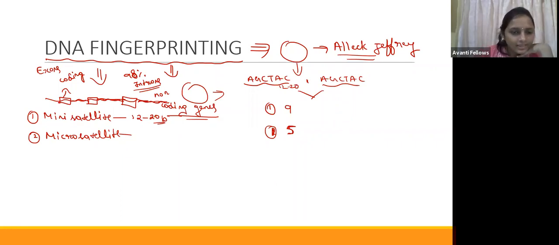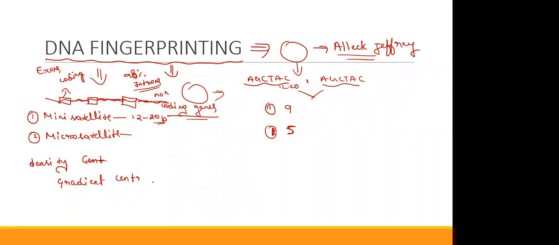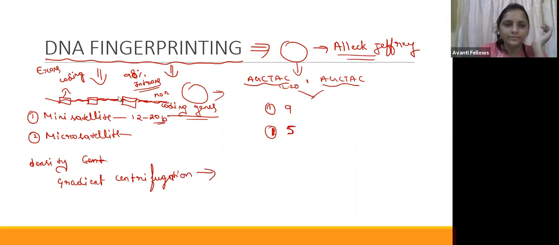So guys, if we take this DNA and subject it to density gradient centrifugation, we are going to get two bands. The first is a very large band and the second is a very small band.